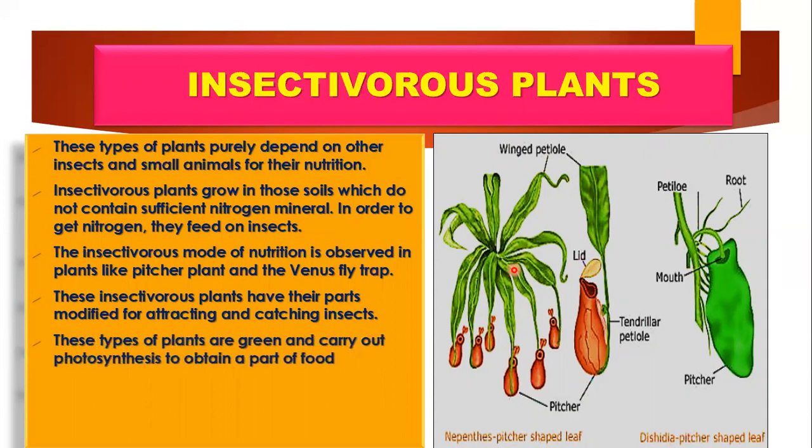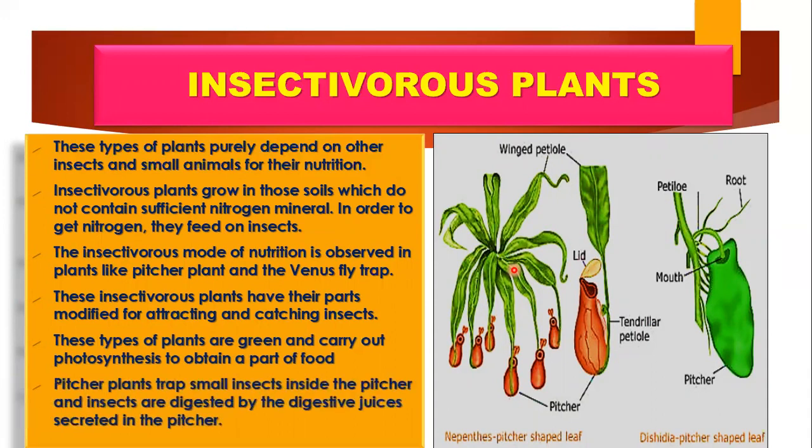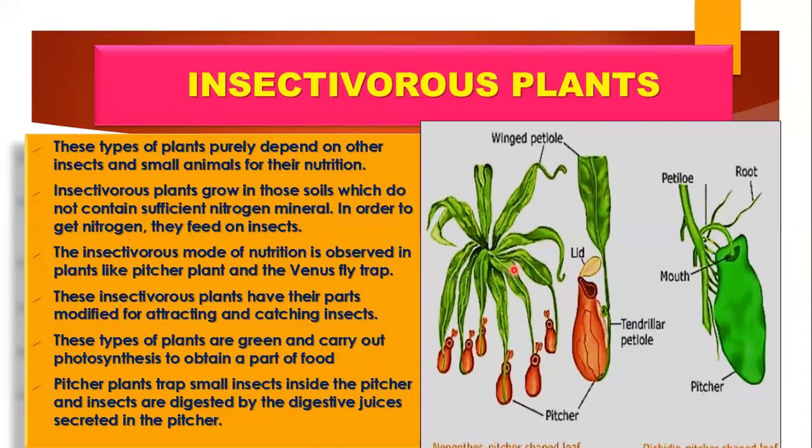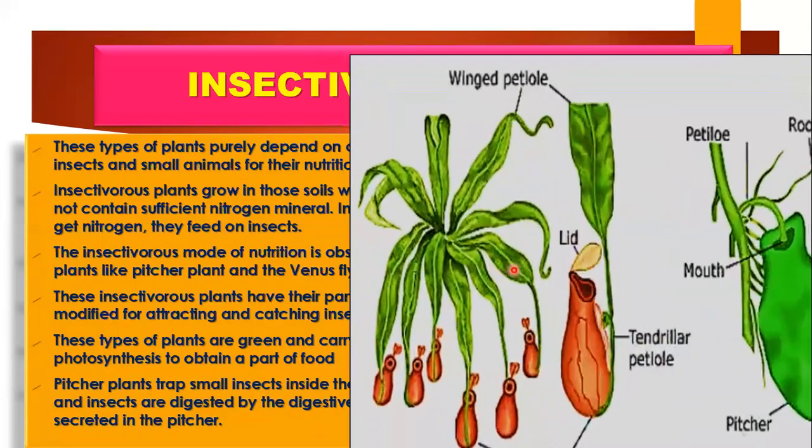Next, the pitcher plant traps small insects, which I have just explained how. When the insects get trapped, the pitcher plant releases digestive juices and takes out the nutrients from the insect or animal. Very small insects are taken, or very small animals. So here's the magnified view.